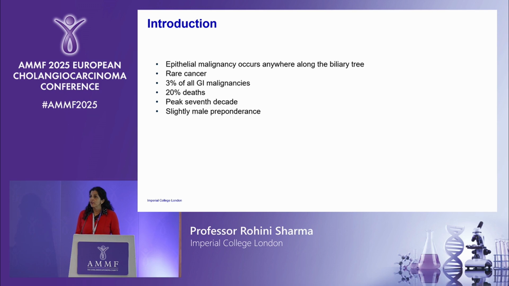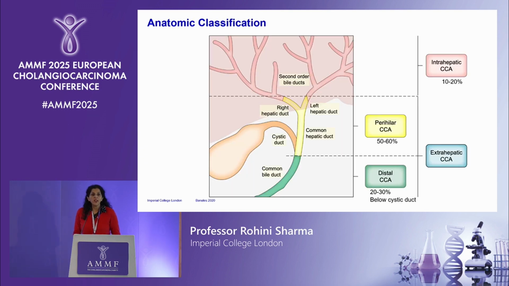The peak age is supposed to be in the 7th decade, but some work by Professor Khan suggests that this might not be the case, and I'll show you that as well, and it has a slight male preponderance. So when we think about cholangiocarcinoma, I think it's really important to take a step back and think about the anatomical classification. This is really important because you can almost think about cholangiocarcinoma as three distinct diseases based on the anatomical classification.